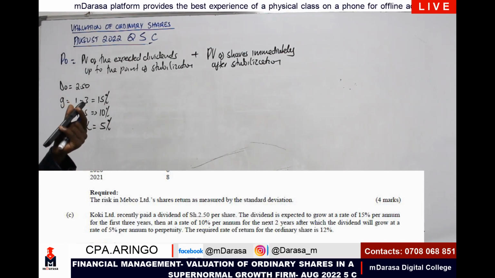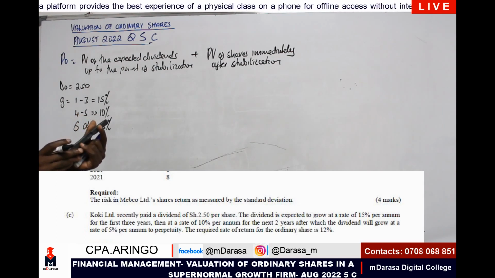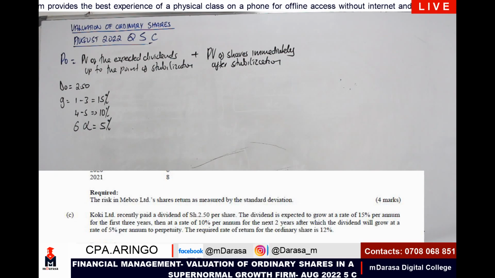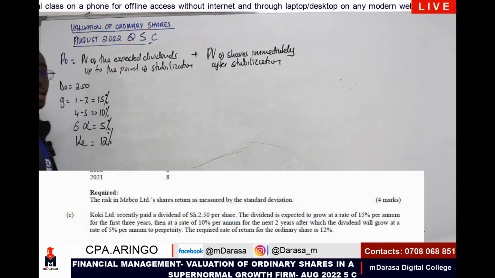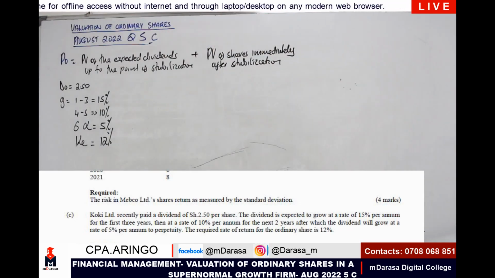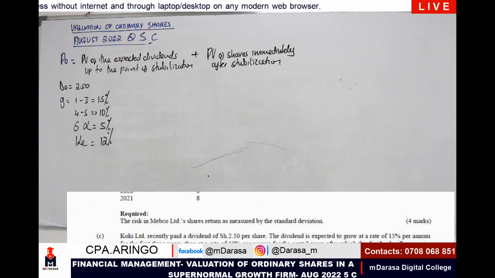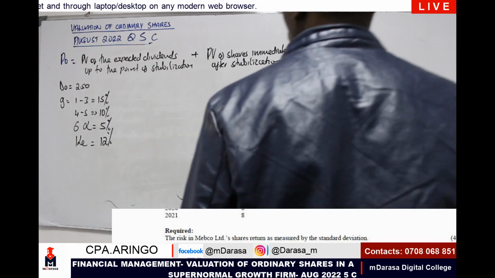Then what are we given here? The required rate of return for the ordinary share is 12%. KE, the examiner is giving us KE at the rate of 12%. So literally, those are the only details that we need for us to handle this question. So how will you go about it? This is what I need to know.